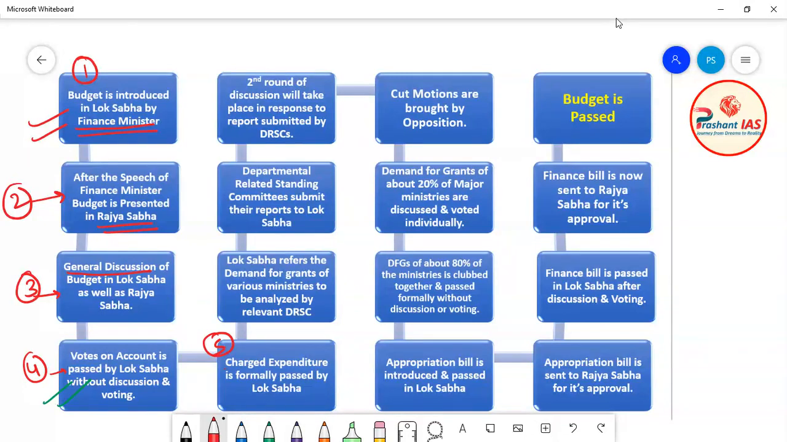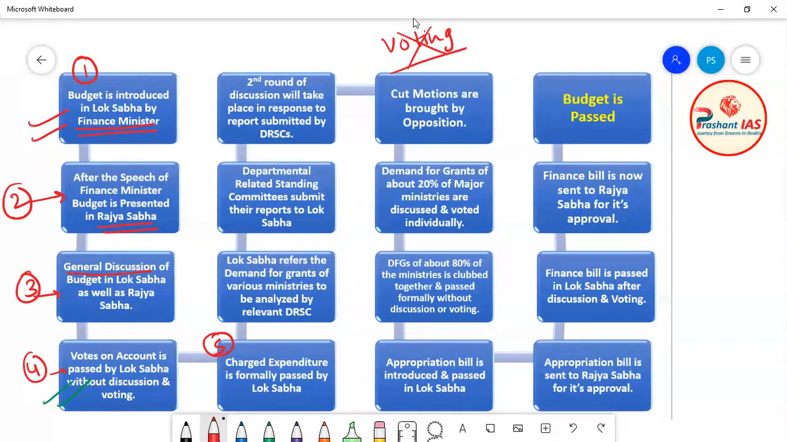It means that Lok Sabha does not have voting power for these charged expenditures. There is no need of voting for passing these expenditures in Lok Sabha. Permanently charged means they are charged forever on the Consolidated Fund of India.